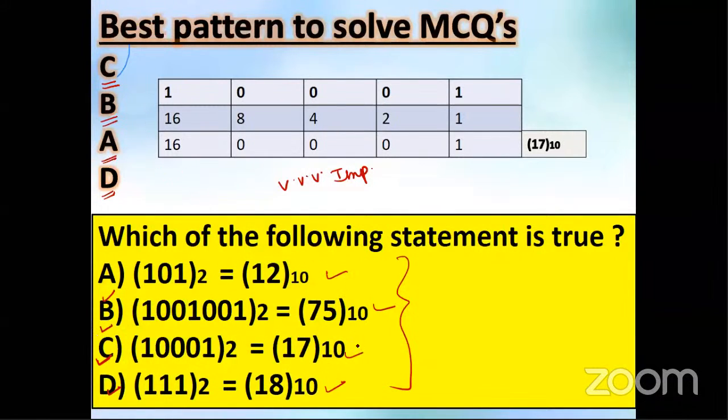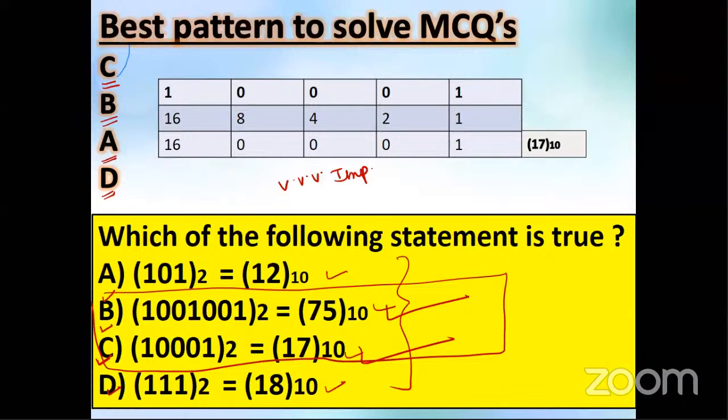First solve C, then solve B. 99% of the time you will get the correct answer from either C or B, with 1% error. We have just changed the pattern: first C, then B, then A, then D. This is the best pattern for questions with lots of mathematical calculation.